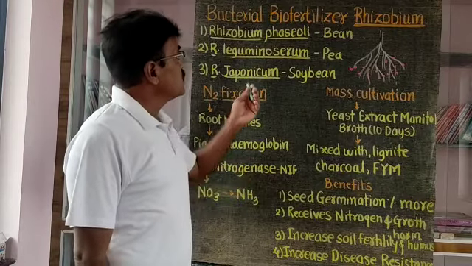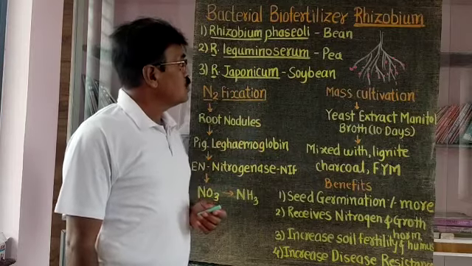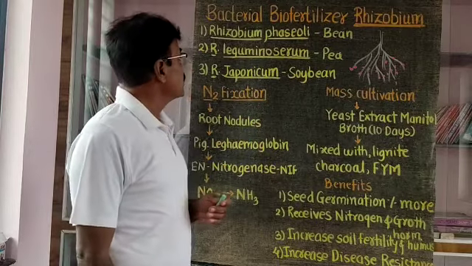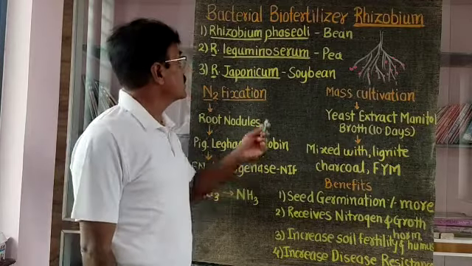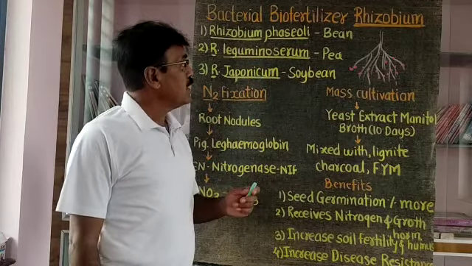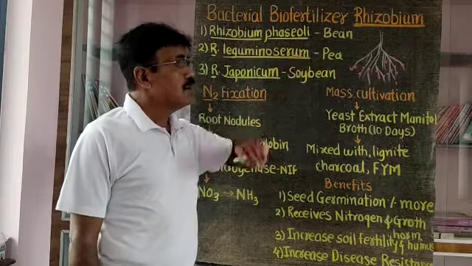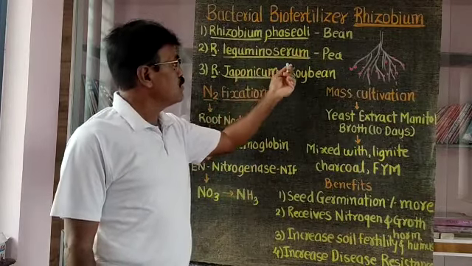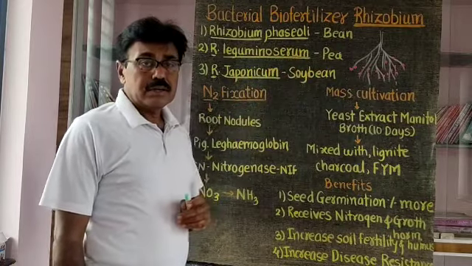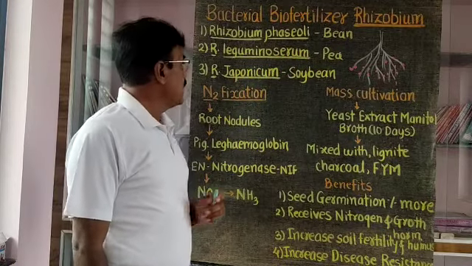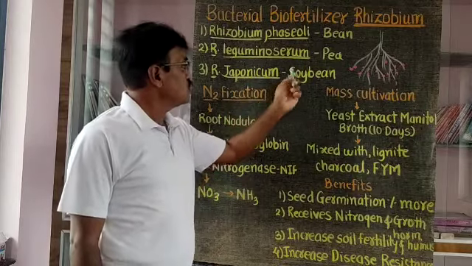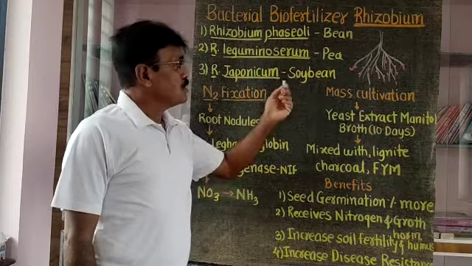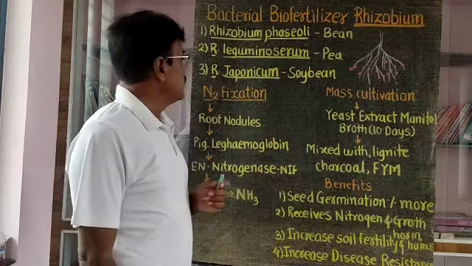As far as Rhizobium is concerned, it infects different leguminous plants, and there is a specificity. For example, Rhizobium phaseoli is responsible for infection of bean plants. Rhizobium leguminosarum is responsible for infection of pea plants. Rhizobium japonicum is responsible for infection of soybean.